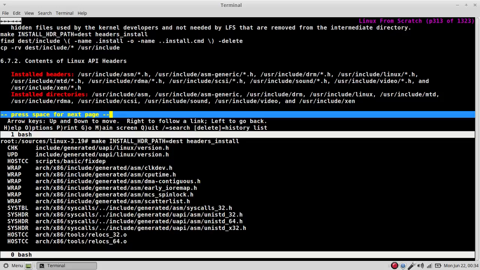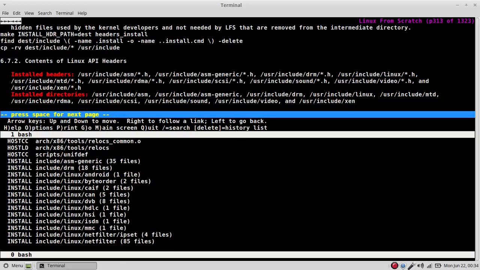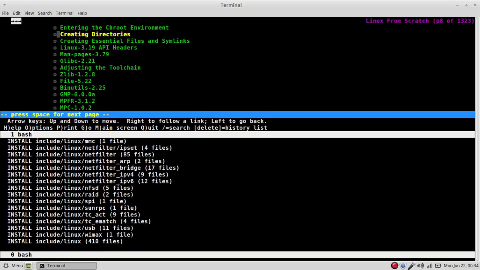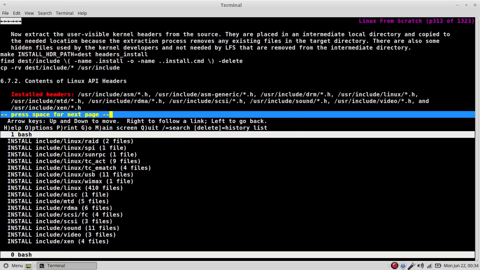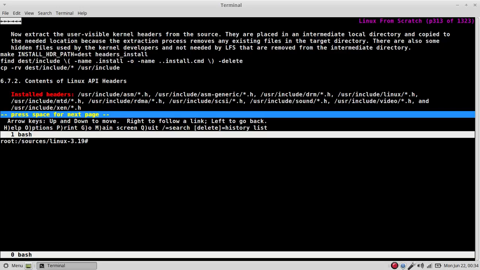Okay. We'll see if we can get out of the dark on this one. Okay. Clear. Find dest include, escape, encapsulate, to run escape in there. Space, not 2, just 1.